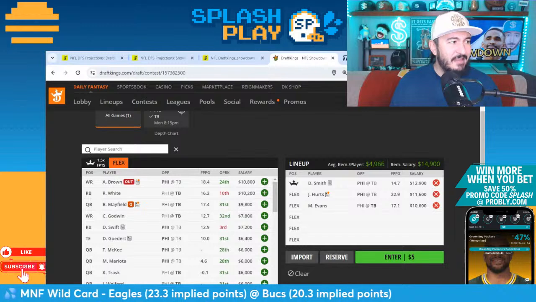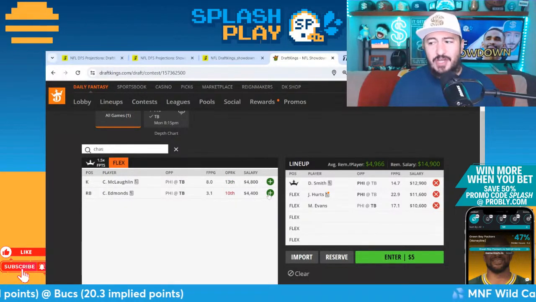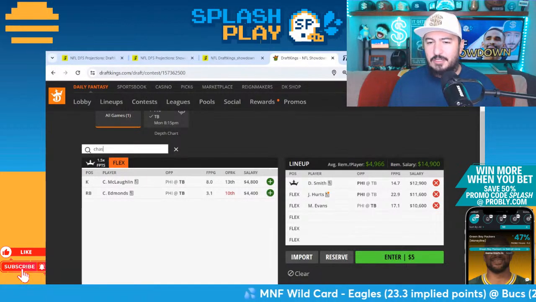I kind of think Chase Edmonds could be a play that works in this build. I just think that we see Rachaad White get into a lot of lineups, and I kind of think there's a shot that Edmonds could usurp him enough.